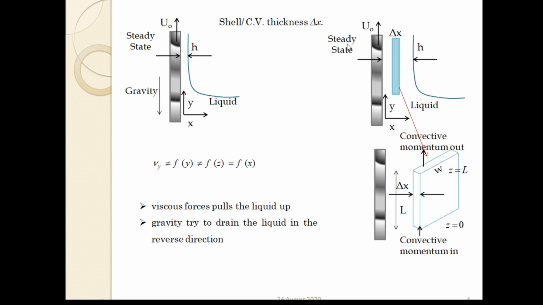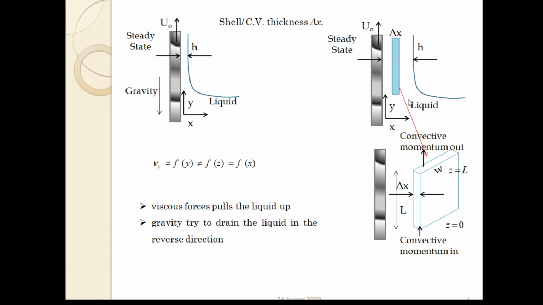Now we are assuming a shell or control volume in between this belt and this liquid film. We are considering a shell in this film thickness, which has the thickness del x.